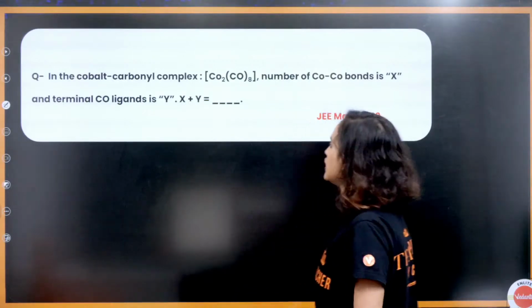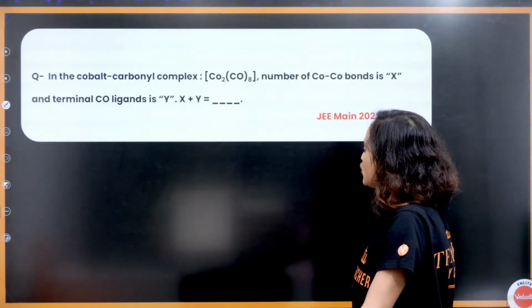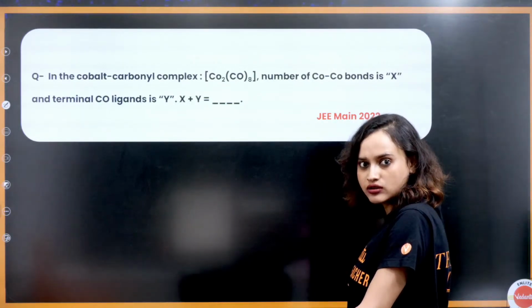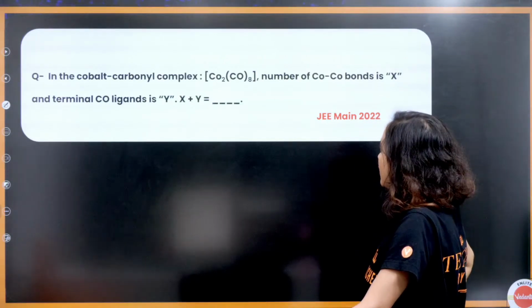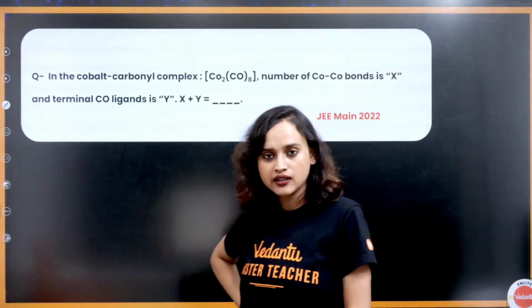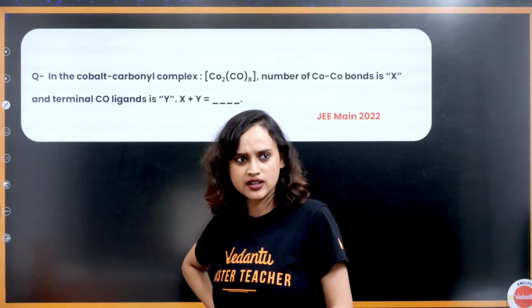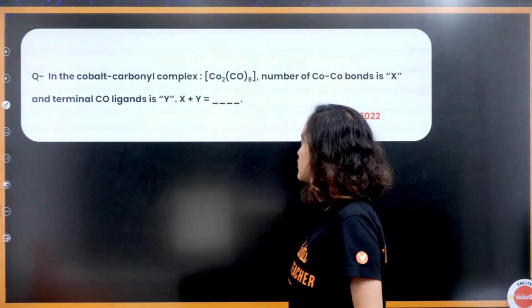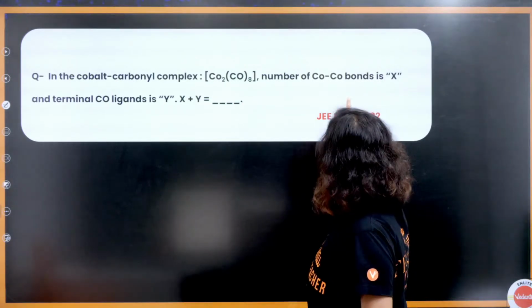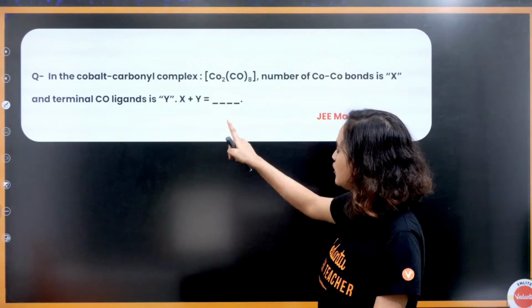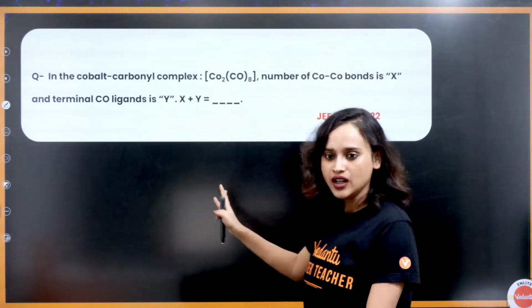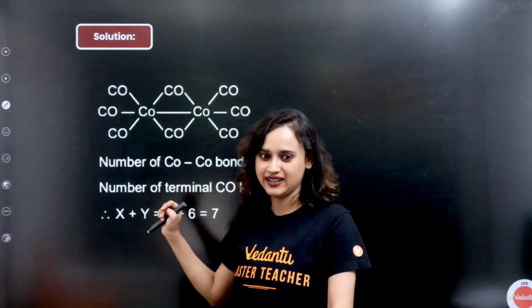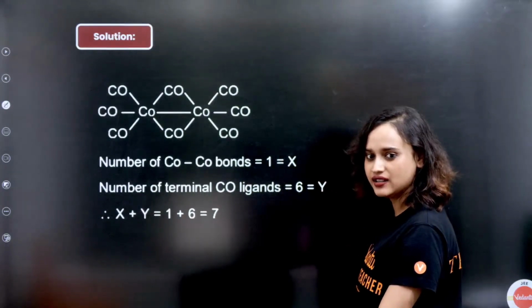Very good. Next, in the cobalt carbonyl complex Co2(CO)8, I think that question was wrong. Was it capital CO or cobalt only? I think it was cobalt only, I must have written cobalt only. Anyway, the Co-Co bond is X and the terminal CO ligand is Y. So X plus Y. We made the structure, right? 7 is the answer, A.